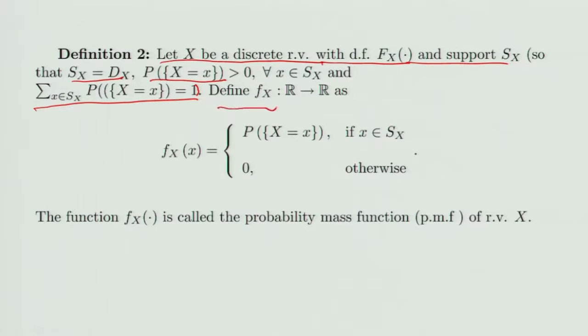Now I define a function f_X from R to R. How do I define it? f_X(x) is the same as probability X equal to x if x belongs to S_X, and 0 otherwise. So the distribution function gives me the probability that X is less than or equal to small x. It gives me the probability of every singleton in the set of discontinuity points of X. Now such a function is called the probability mass function.